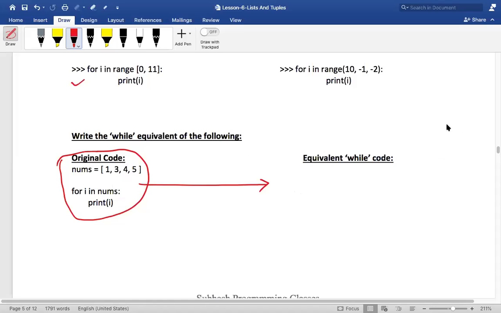See Pranati, somewhere she's trying to write. Very good, Pranati, follow that. Sumant, while will not have in. The in is there only with for. Is that okay? You understand? Firasat, don't use Java here. Len, not num, is there. What are you doing, Firasat? You are using Java code over here. Don't do Java.